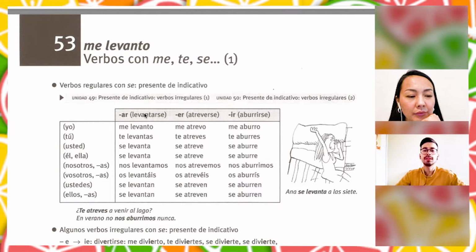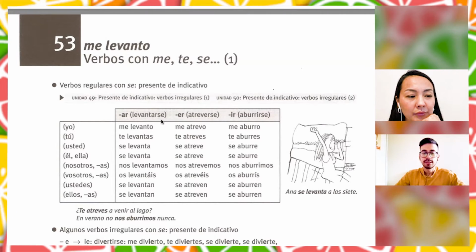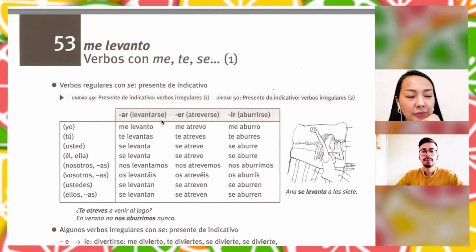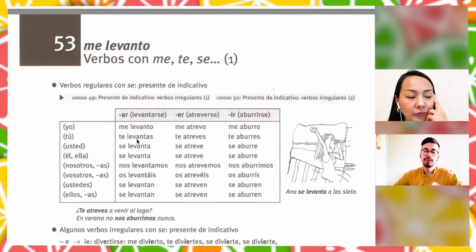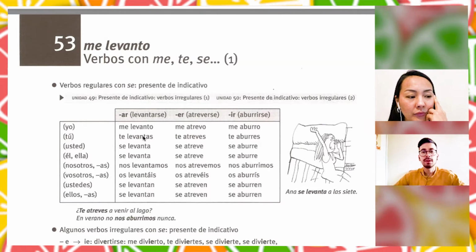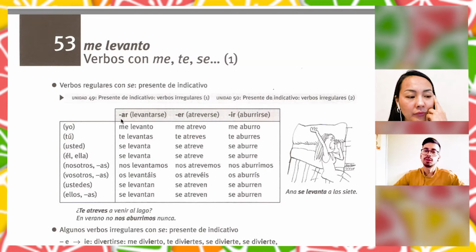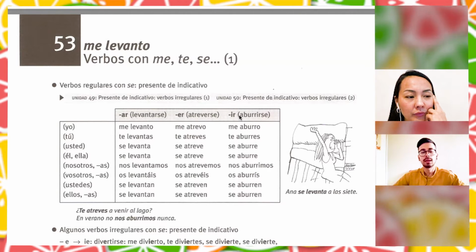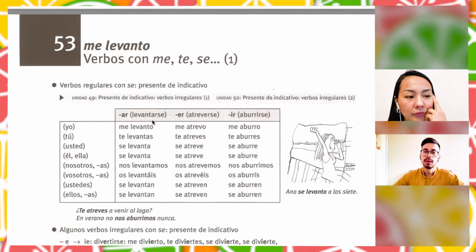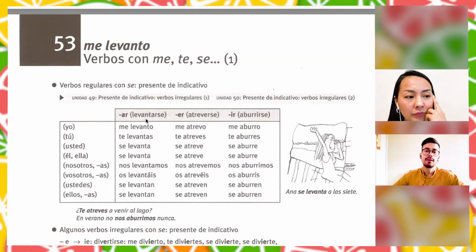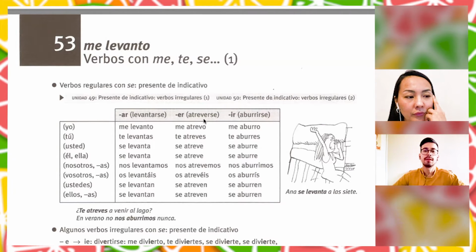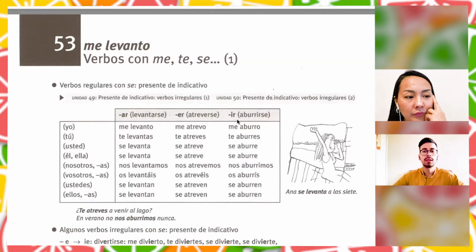So in Spanish, we have this ending, "se", for reflexive verbs. But we also know from the previous videos that in Spanish we have three endings, ar, er, ir, right? So to that, we are going to add just "se", right? Levantarse, atreverse, aburrirse.